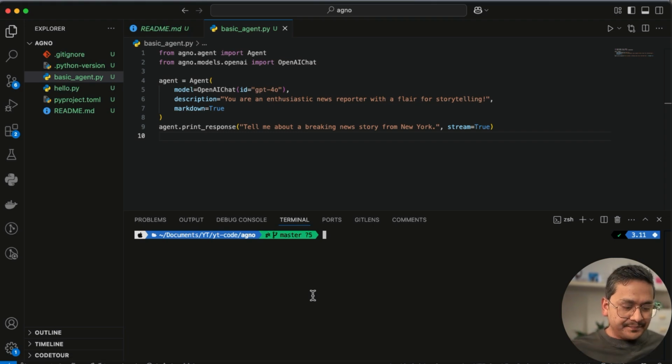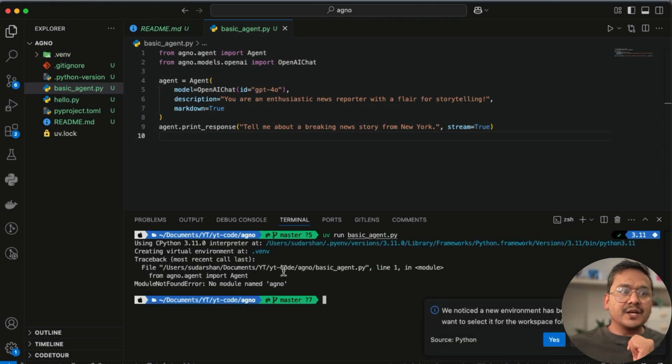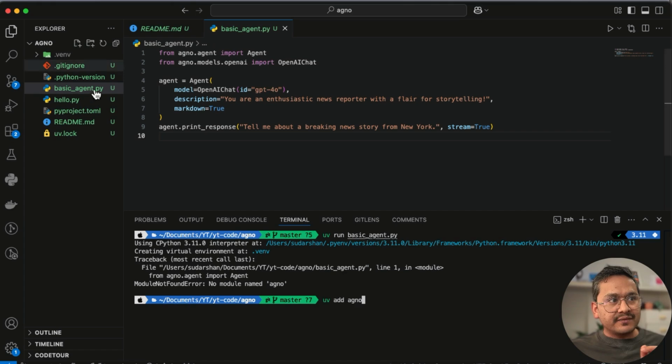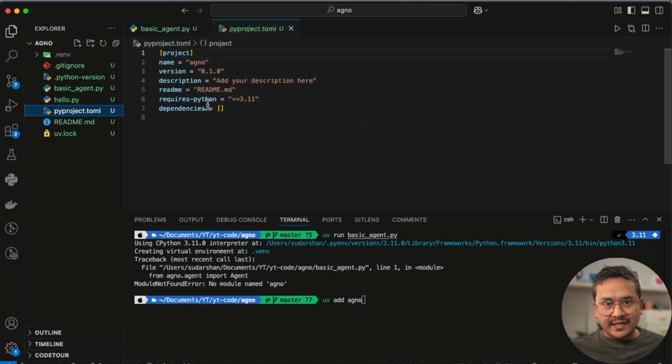But with UV, you can do uv run and give the file name. So I can say here uv run basic agent.py. So what happens if I run this? Here you see that it says no module named AGNO. So now you can add the packages. This is what I'm saying. Instead of directly doing pip install or uv add something, it's good to add one step at a time. So you can now do uv add agno. If I show you this pyproject.toml, here there is no agno, right?